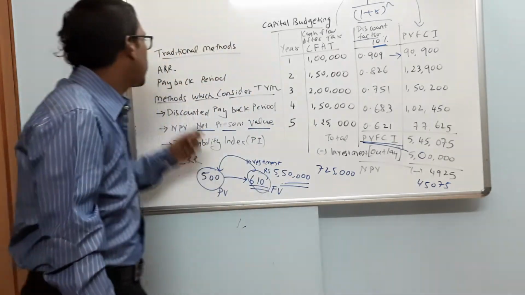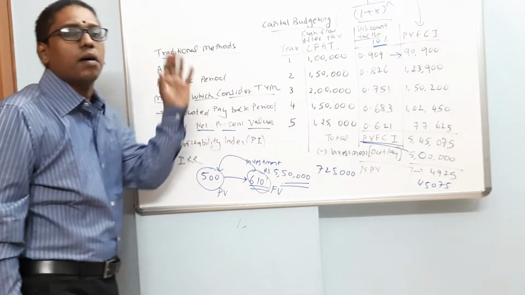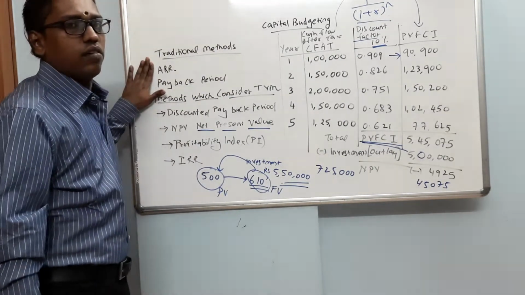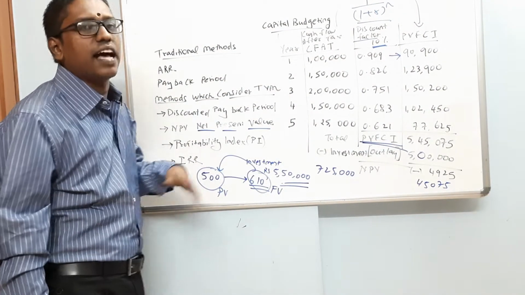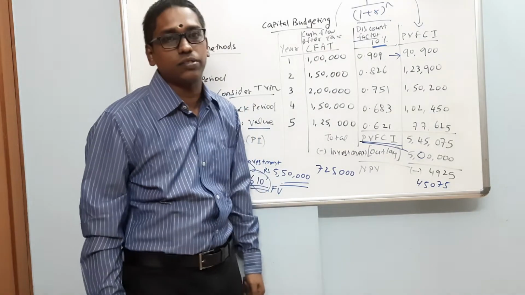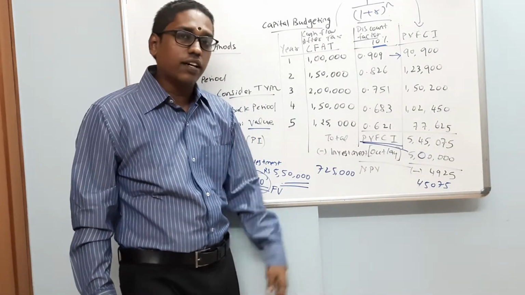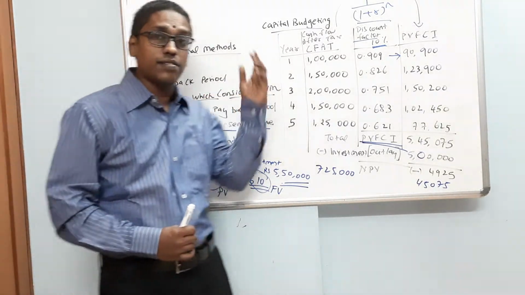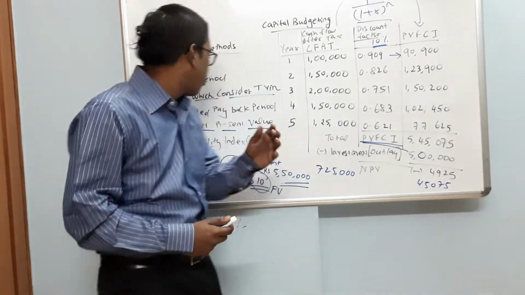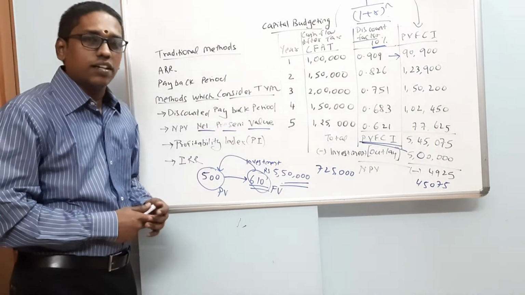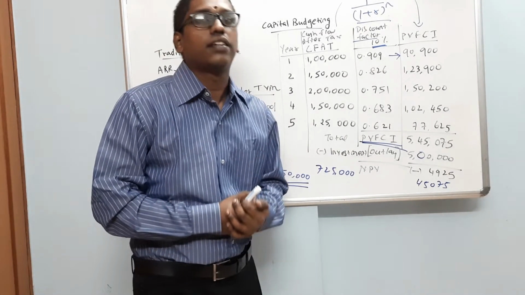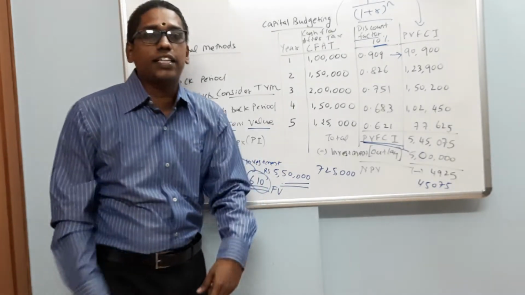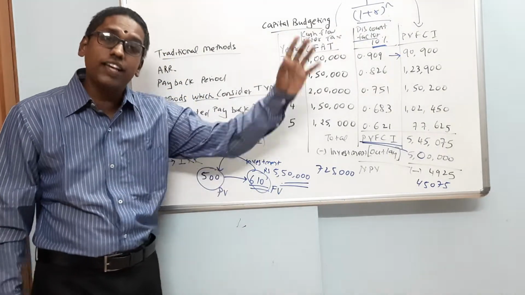Similarly, we have all these methods in which, whenever we compare different investment alternatives, for average rate of return, we will always select the investment in which the rate of return is highest. For payback period, we will consider that project, that investment in which the payback period is least. Similarly, for discounted payback period, we will consider that project in which the discounted payback period is least. We will always select a project in which the net present value is highest.